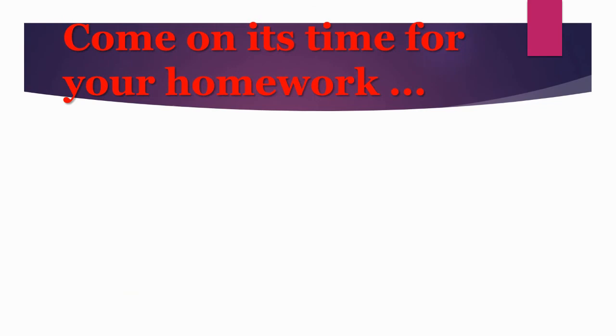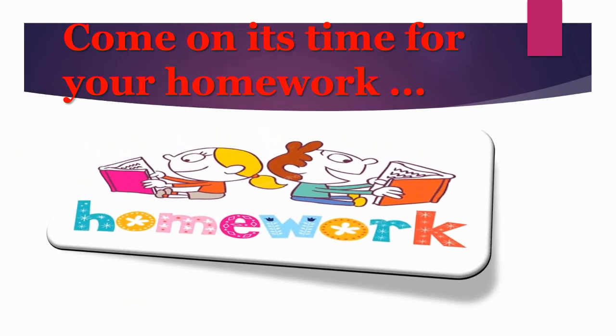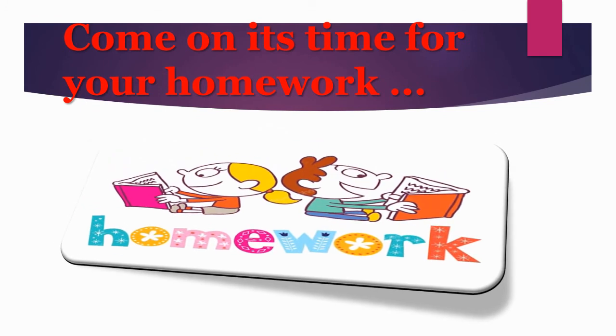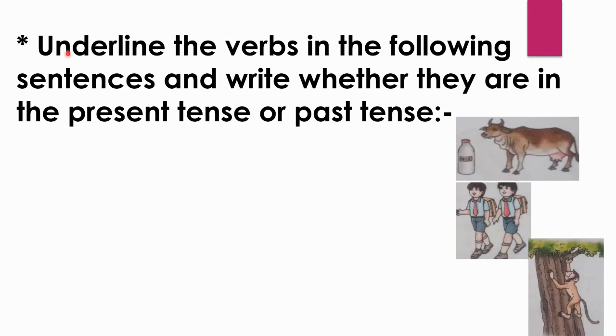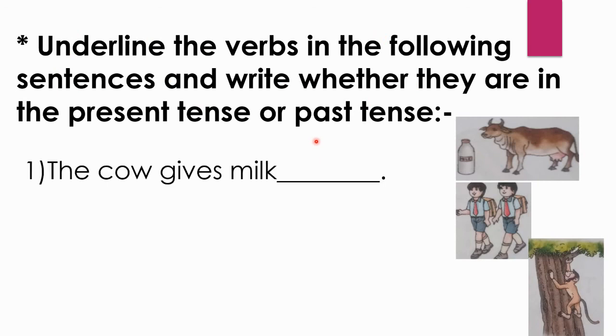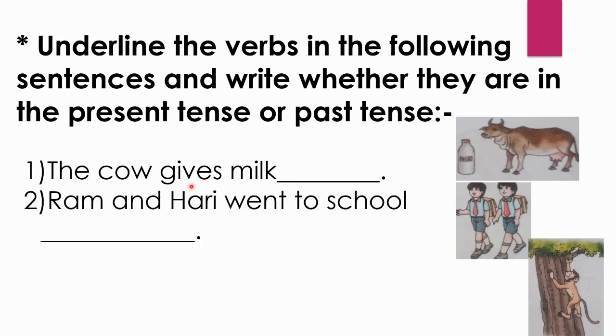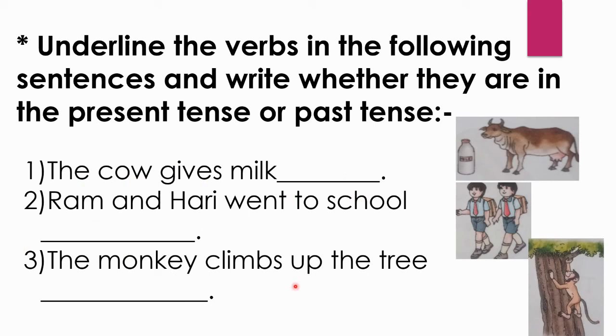Now it's time for your homework. Question number 1. Underline the verbs in the following sentences and write whether they are in the present tense or past tense. First one, the cow gives milk. Second, Ram and Harry went to school. Third one, the monkey climbs up the tree.